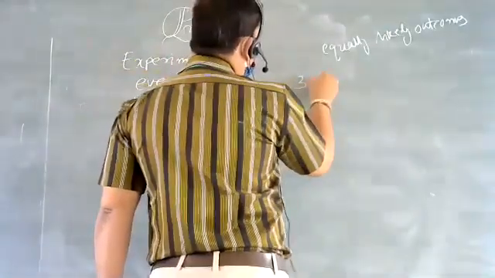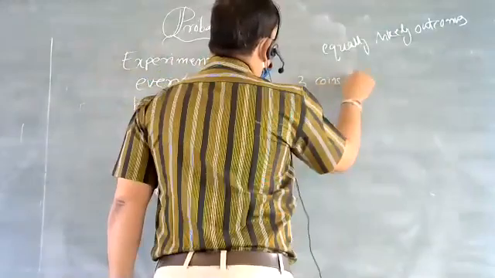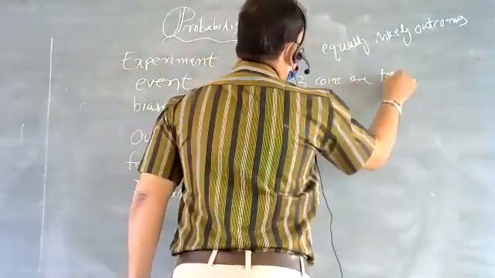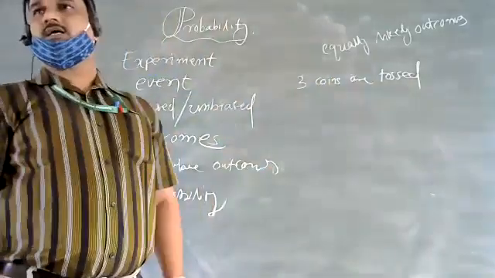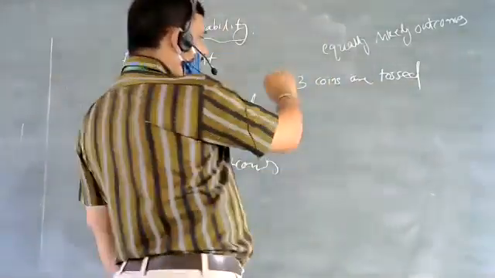We say that three coins are tossed. This is the experiment.